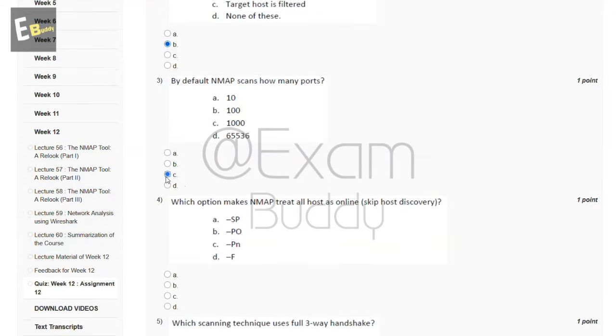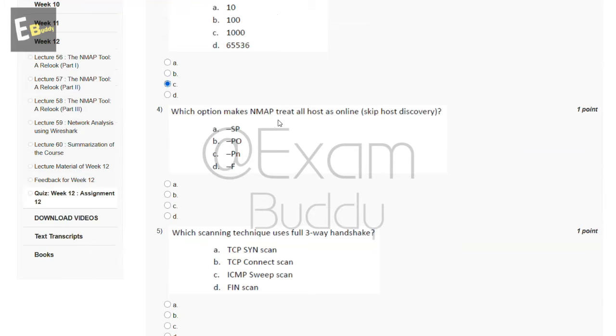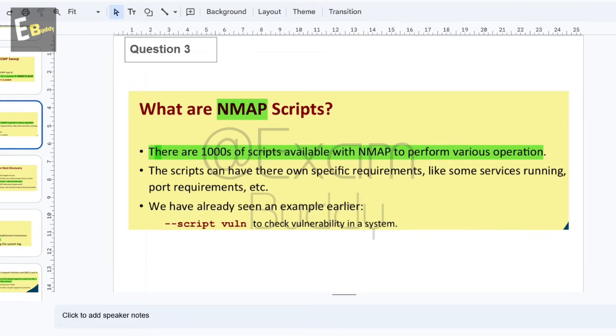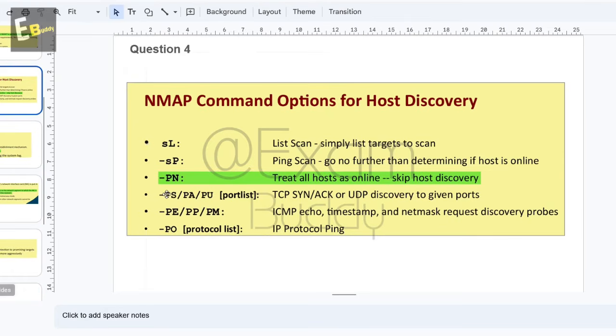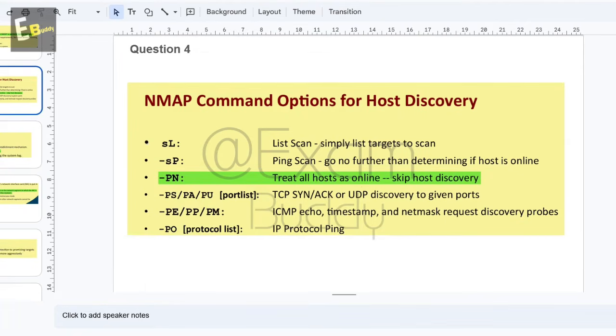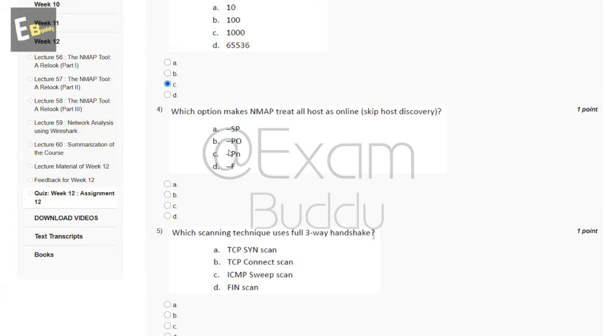Now the fourth question is: which option makes Nmap treat all hosts as online and skip host discovery? So these are the options, and now let's check the answer of our fourth question. The -Pn option treats all hosts as online and skips host discovery. So the answer of our fourth question is C.